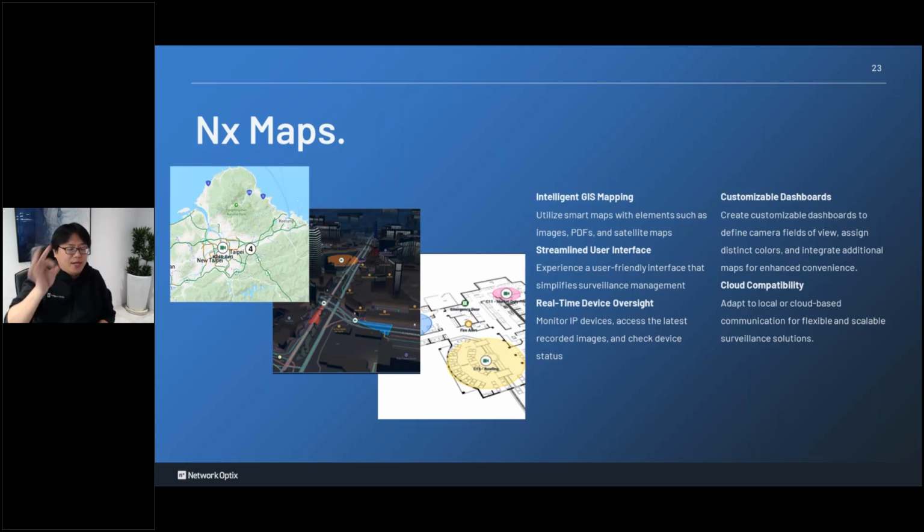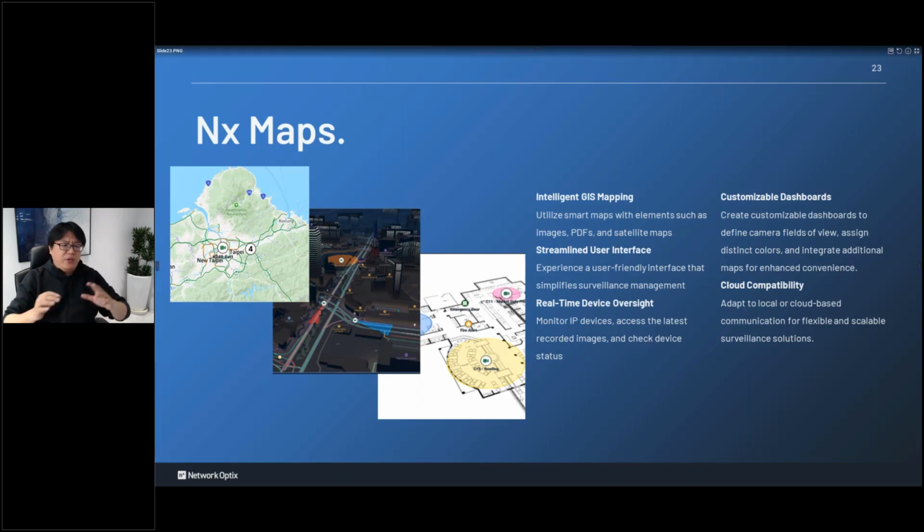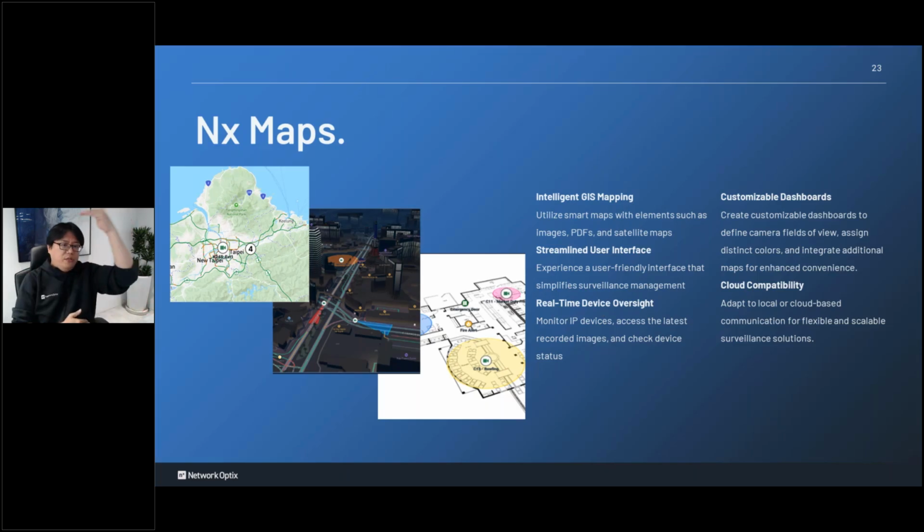And also you can put a trigger icon on the map as well. Like I want to open the door, just as what I just did, right? You can put an icon on the map. When you click it, the door opens, right? Something like that. So let's say it's an easier way for you to manage multiple sites, right? Instead of just seeing the resource tree, servers, cameras, or something, right?